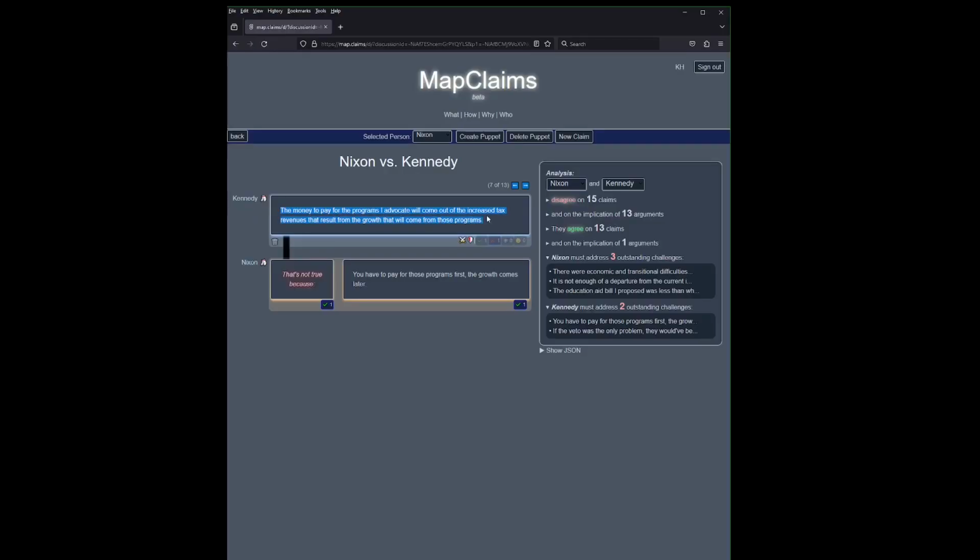Kennedy says the money to pay for the programs I advocate will come out of the increased tax revenues that result from the growth that will come from those programs. Nixon says you have to pay for those programs first.